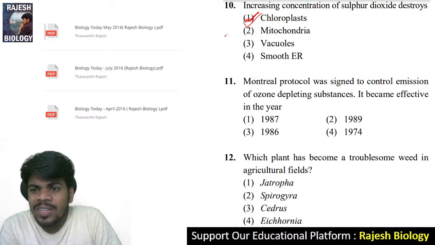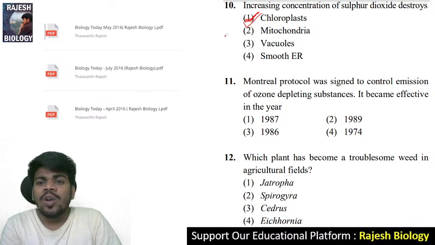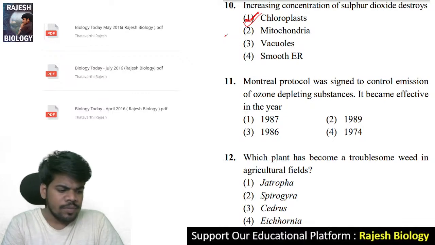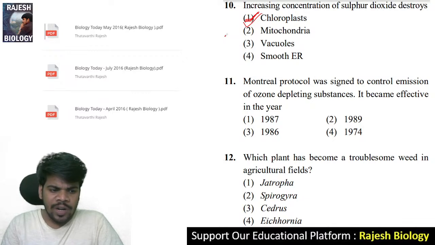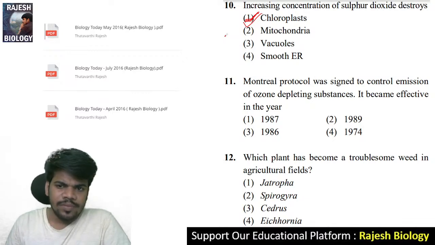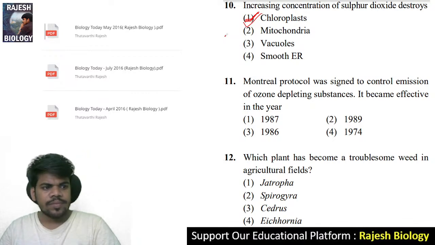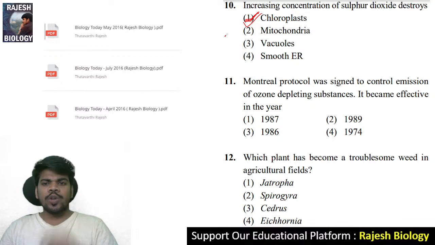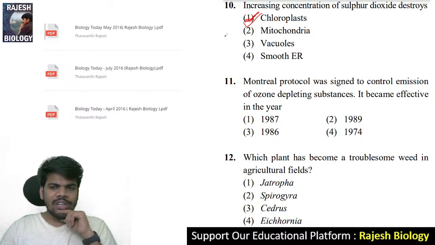11th question. Montreal Protocol was signed to control emission of ozone depleting substances. It became effective in the year. Montreal Protocol, very important, regularly asked question. Yes, correct, Gnaneshwari, welcome. This is a very important question.